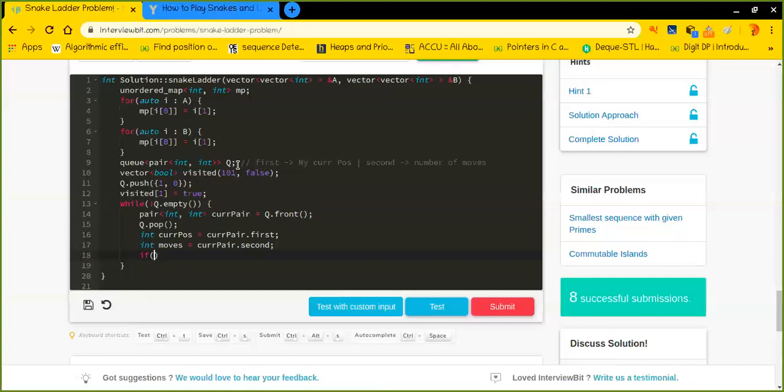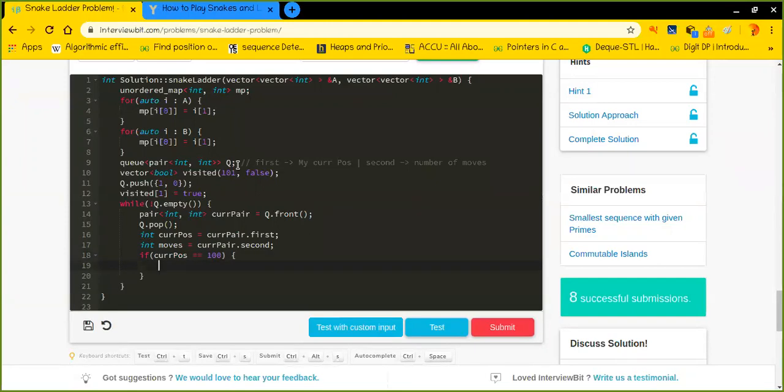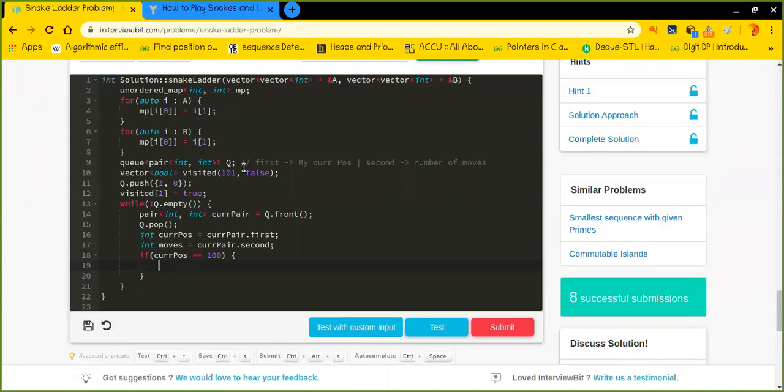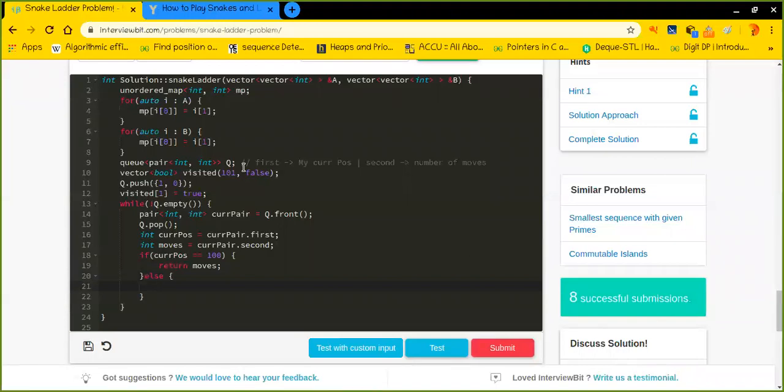After this I will check, is my current position equal to 100? Did I reach here? Let's say somehow I have reached here. If this is the 100th position, I will simply return how many moves I have taken to reach here. If this is not the case, that I have not yet reached the 100th position, that means I still need to move further and further. Let's try.